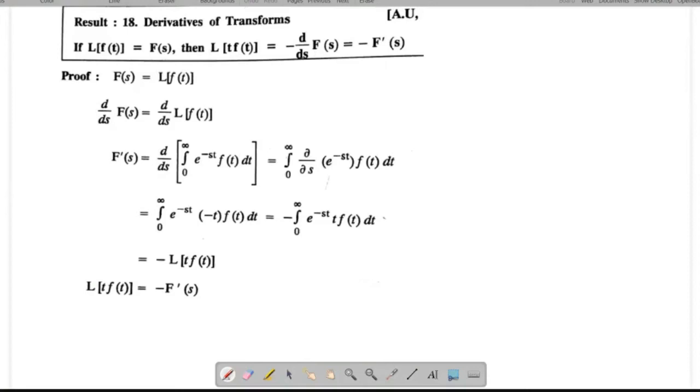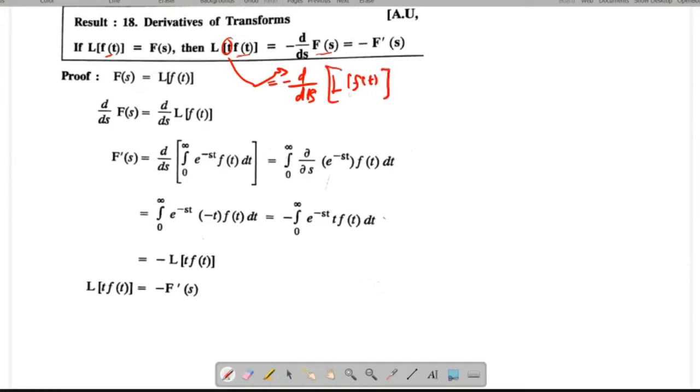That means in a function f of t, if you multiply by t, simply you have to differentiate with respect to s the Laplace transform of f of t. This is the meaning. You can rewrite this as minus d by ds into L of f of t.